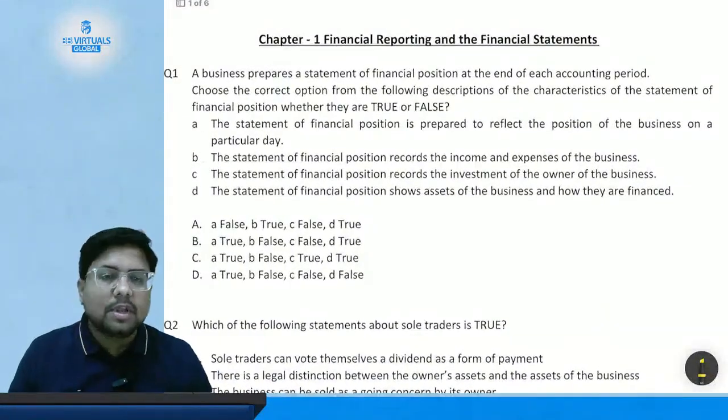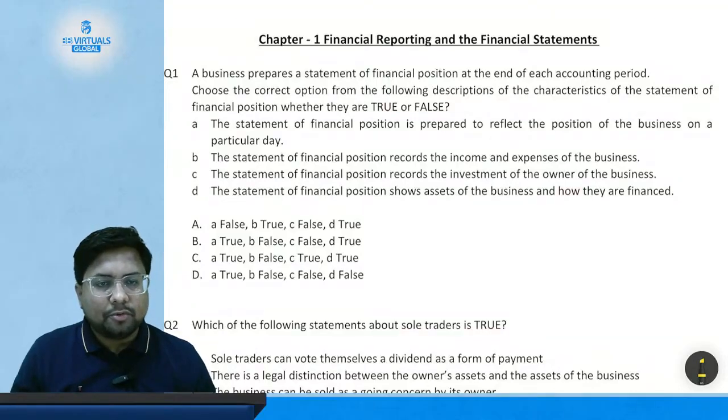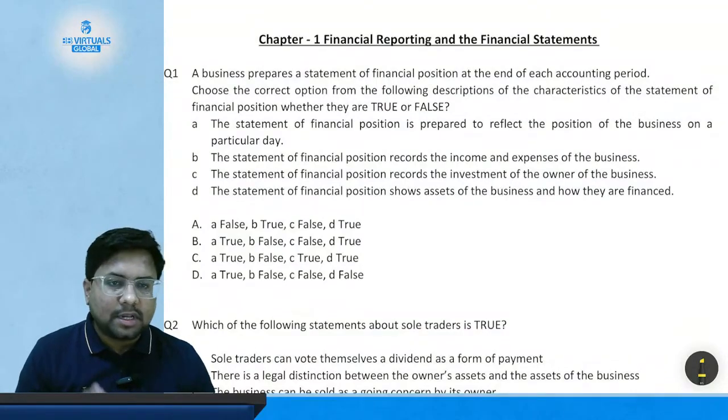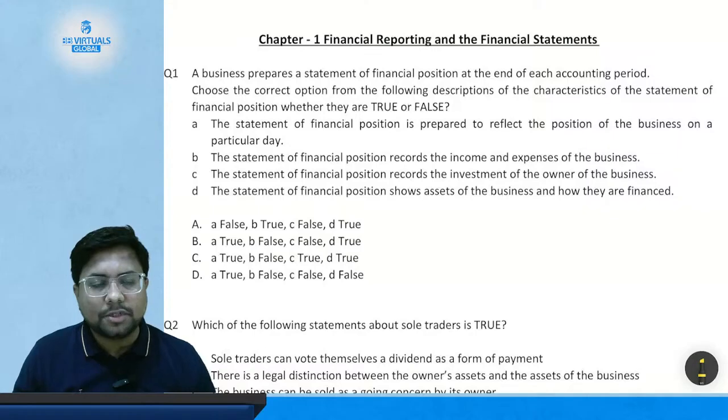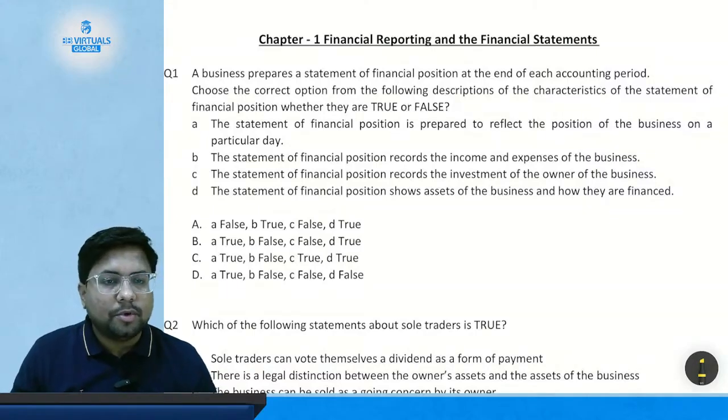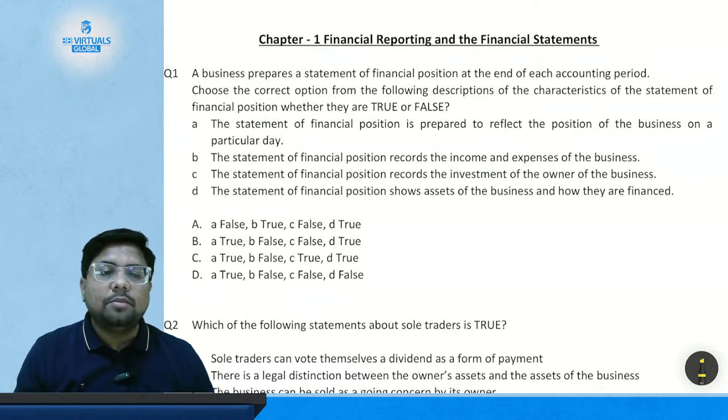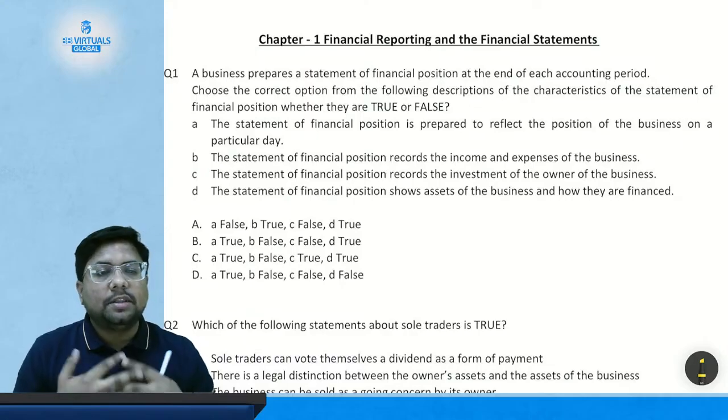Suppose a chapter has 20 questions, I will solve most of the questions in the class itself. Suppose I solve 12 questions, then the remaining 8 questions will be your homework, so that we can meet again in the live query session, where we can discuss the doubts regarding that homework.